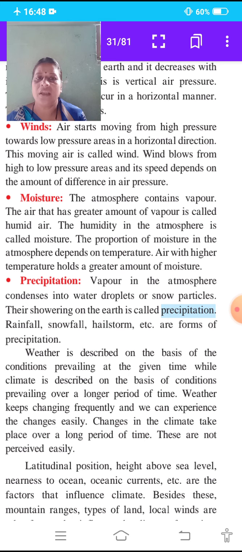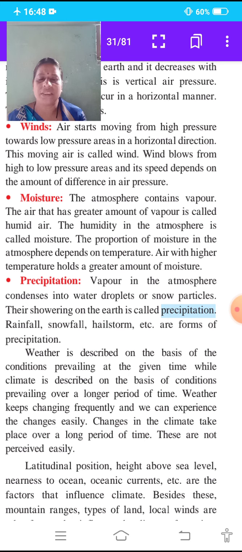And while we describe the climate, we use the conditions prevailing over a longer period of time.